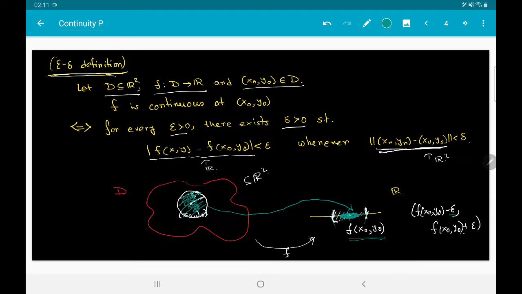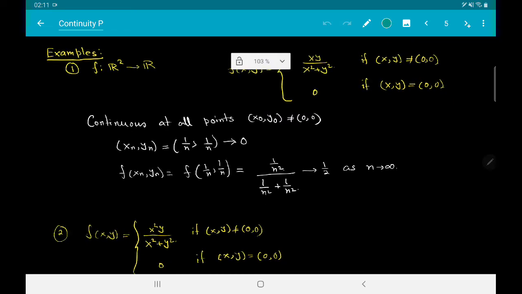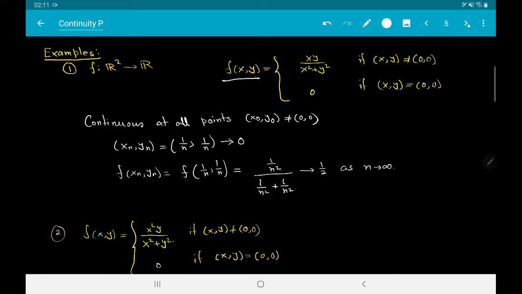Now we are almost ready to finish off the video, but before we finish off, let us look at a couple of examples of continuity. So suppose I give you a function f(x,y), which takes the value xy divided by x² + y² if (x,y) is not equal to (0,0). Note that this condition ensures that the denominator does not vanish at all at these points.